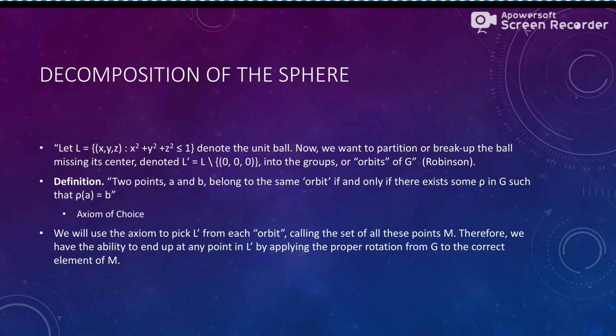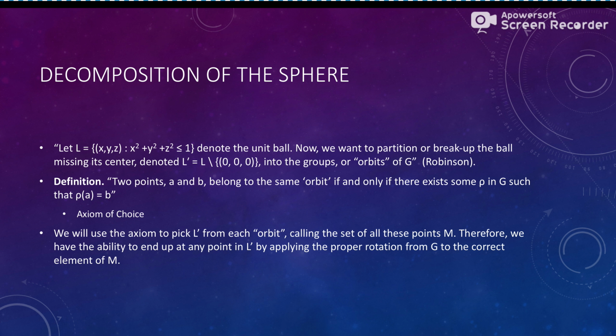So by definition, two points A and B belong in the same orbit if and only if there exists some rho in G such that rho of A equals B. Okay, so this is where we can get into the axiom of choice, right? It's pretty cool. The axiom is really defined as letting C be a collection of non-empty sets, and we can choose a member from each set that's in the collection. So there exists a function f defined on C with the property that for each set S in the collection, f of S is a member of the set, okay?